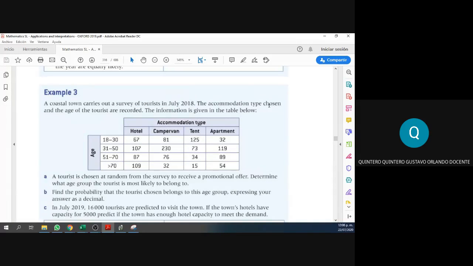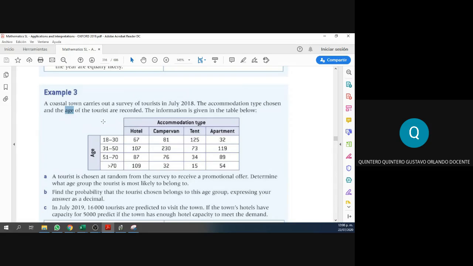Now, the accommodation type chosen and the age of the tourists are recorded. So our survey is asking for two things: one, accommodation, and two, the age. In case you don't know, accommodation means where you are staying.